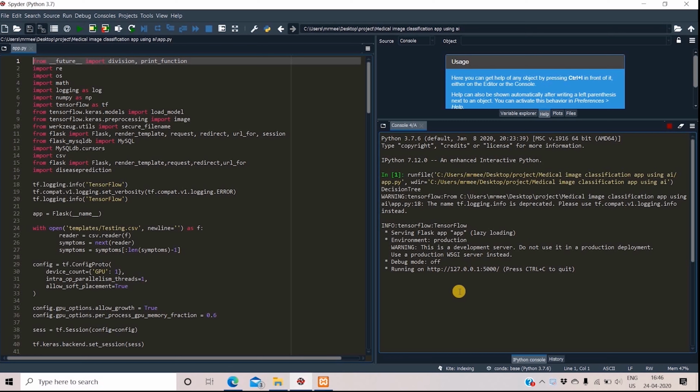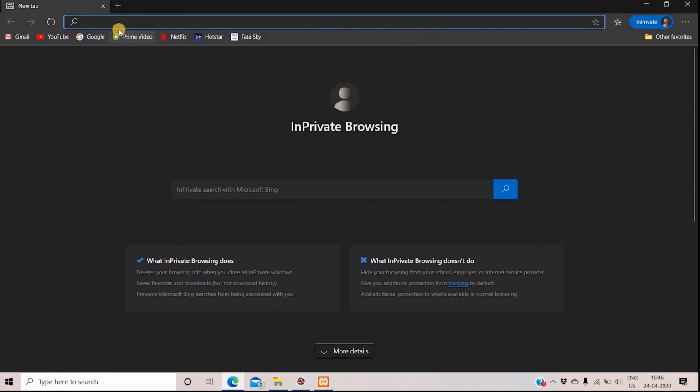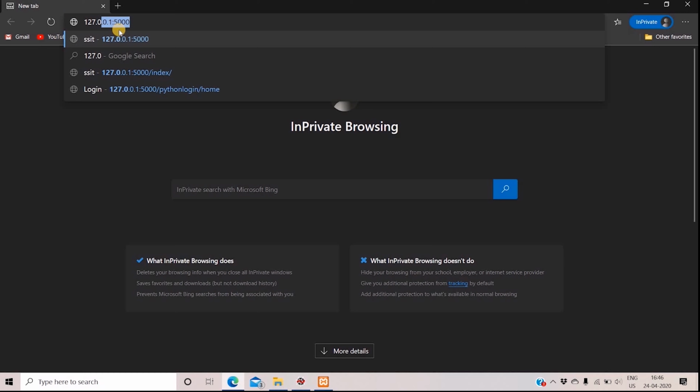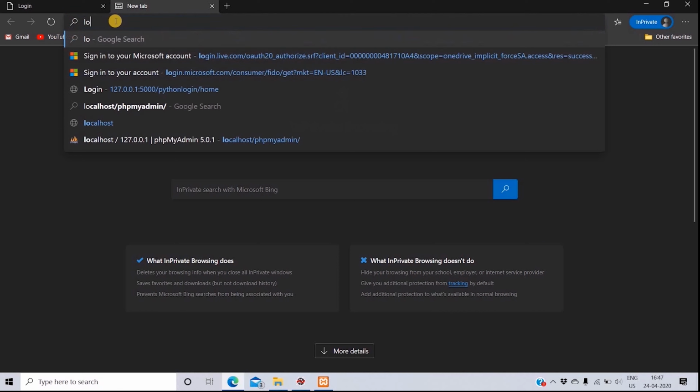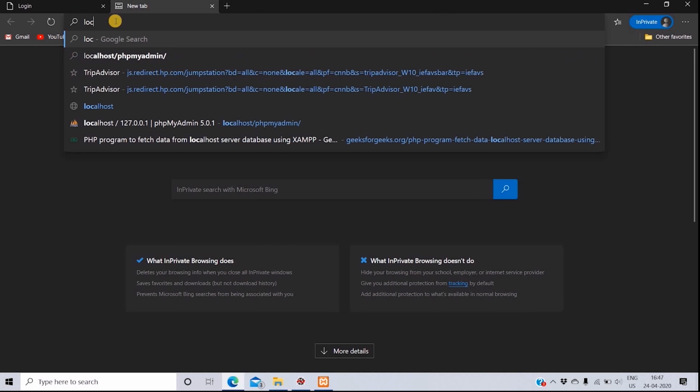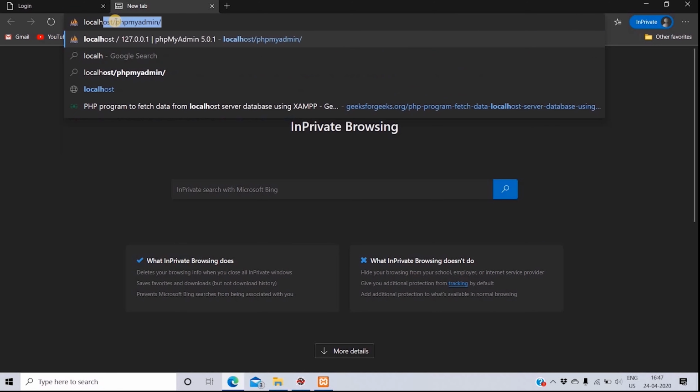Now the library is loaded and our project is running on IP 127.0.0.1, port 5000. Before we move further, let me show the MySQL admin page where the data will be stored for the user.